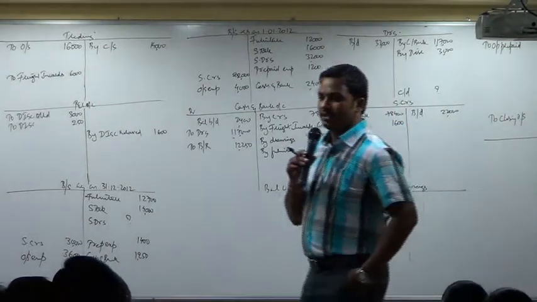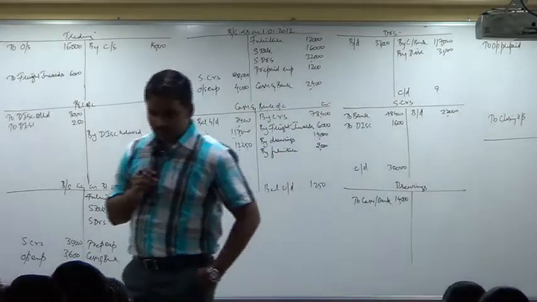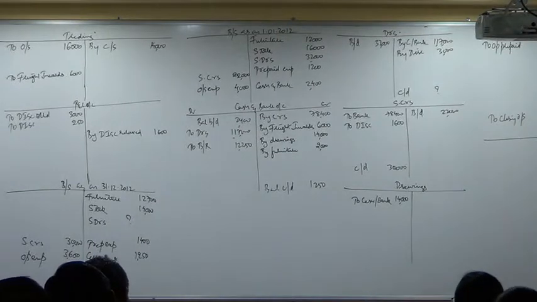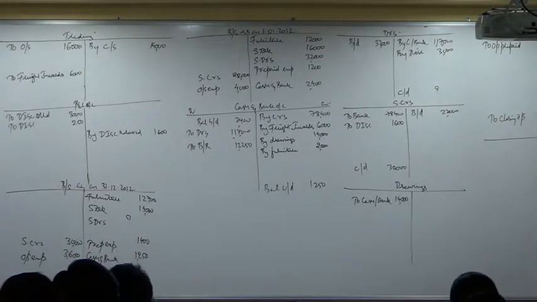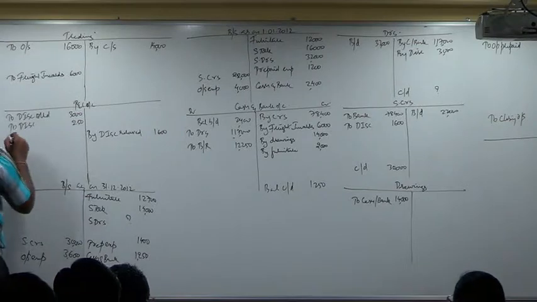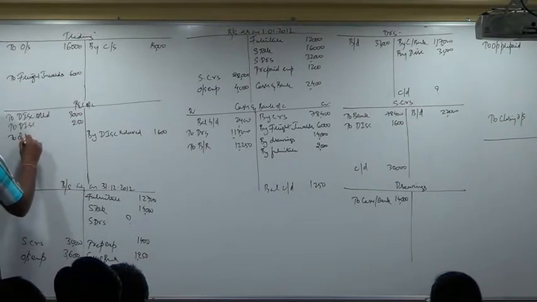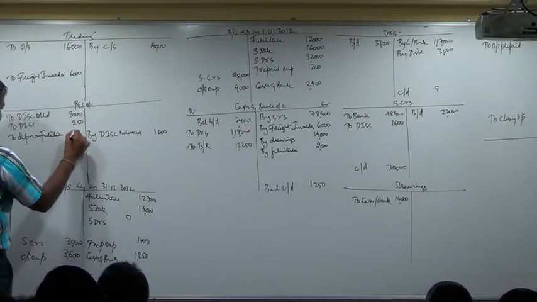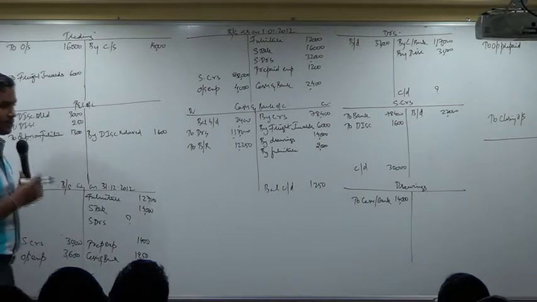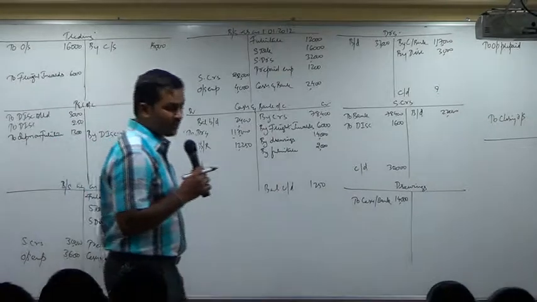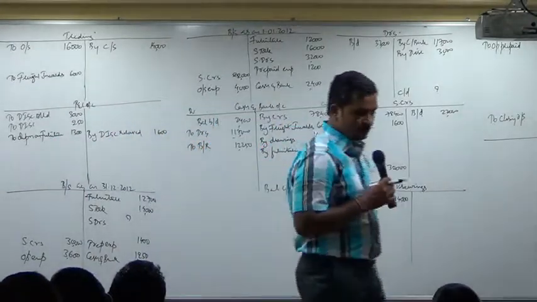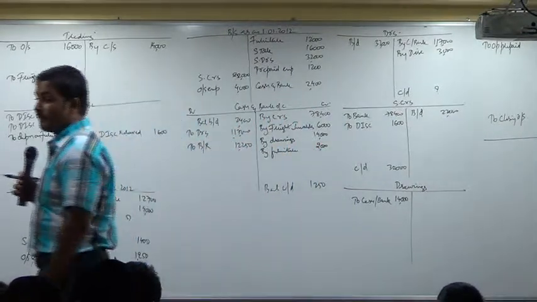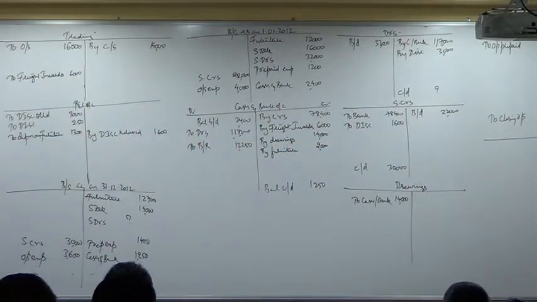Now calculate that question mark. How much is depreciation now? 1,300 is the depreciation amount. Everyone got 1,300? Yes, sir. So depreciation on furniture, debit P&L account, 1,300. Next.